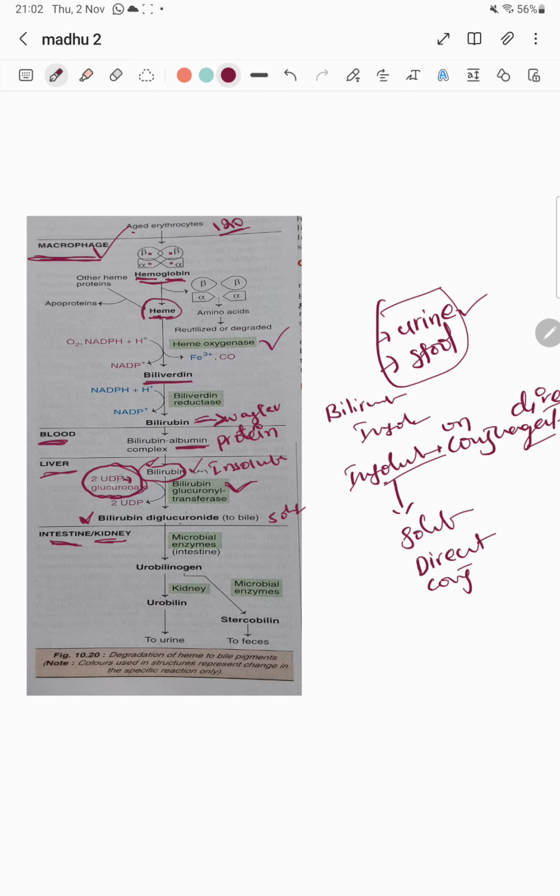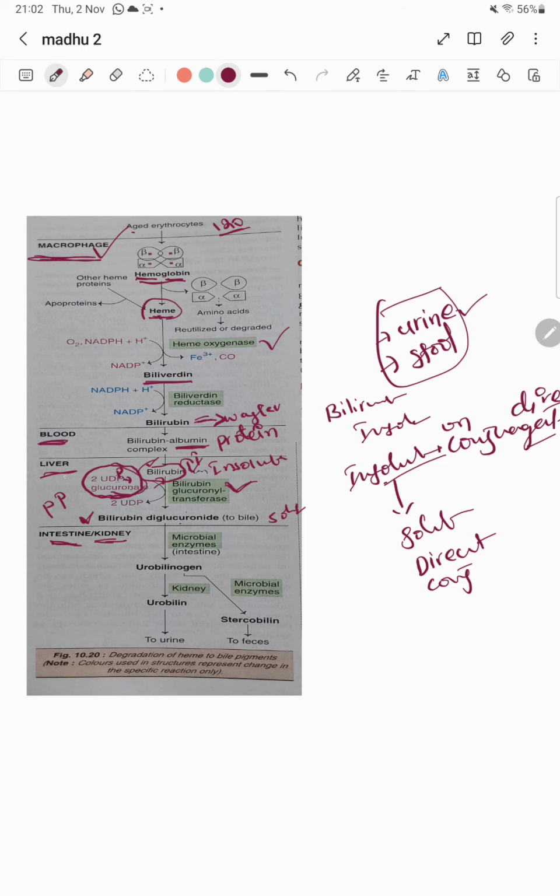You can see here, UDP has a phosphate group. Without phosphate, 2-UDP cannot be with glucuronate. Then this glucuronate cannot be donated to the bilirubin. If there is no 2-UDP glucuronate, bilirubin cannot be conjugated to bilirubin diglucuronide. So this bilirubin will be elevated. For the formation of 2-UDP glucuronate, you need a phosphate.